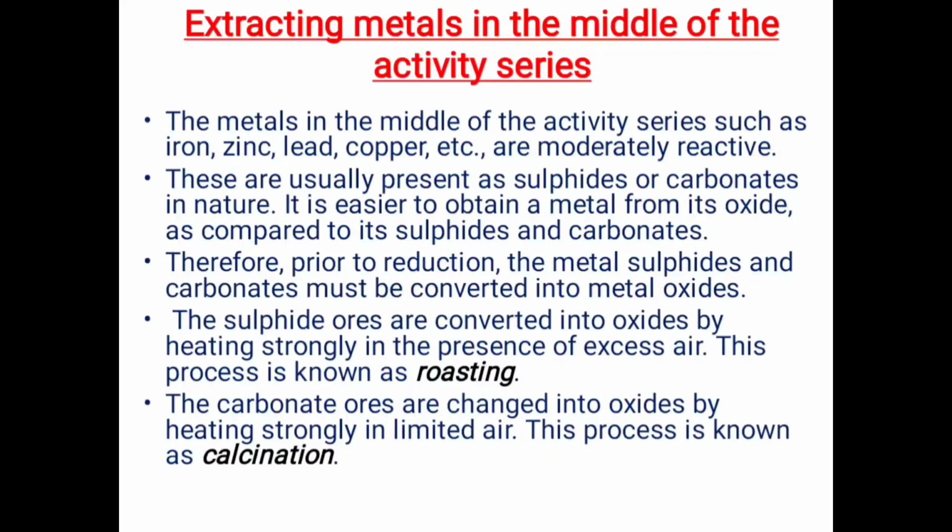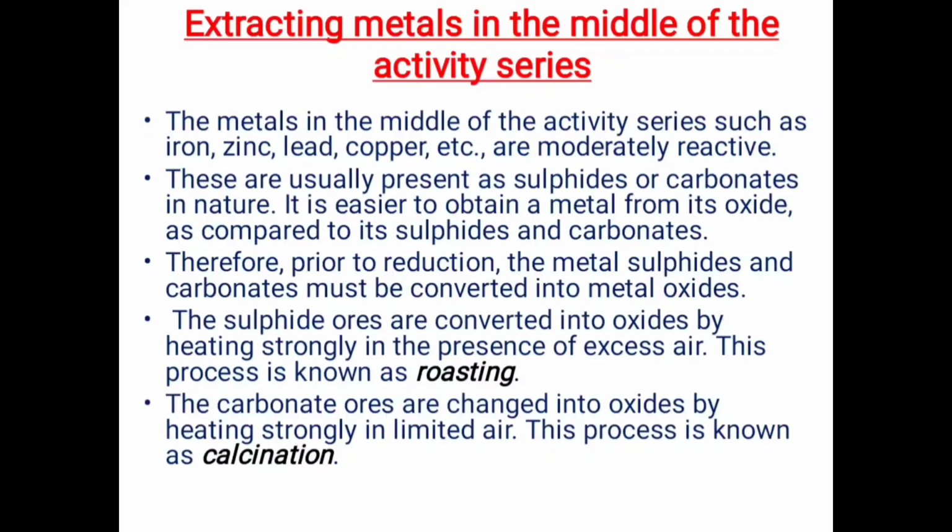Now these are usually present as sulfides or carbonates in nature. So their ores are present generally in the form of sulfides and carbonates. It is easier to obtain a metal from its oxide as compared to its sulfides and carbonates.